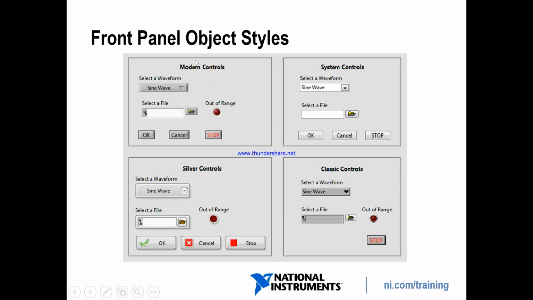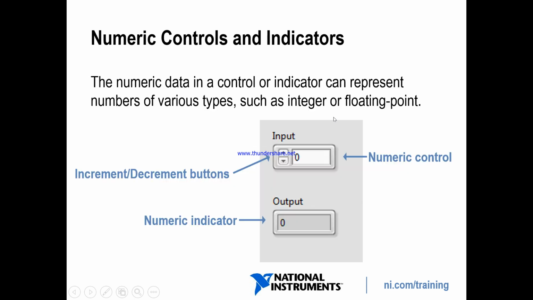Look here, we have some different object styles. This one is the modern style. In this modern style you can see the sine waveform. This one is for silver, this one is classic, and this one is system based.